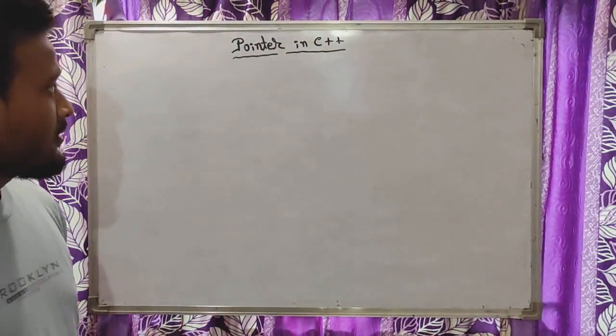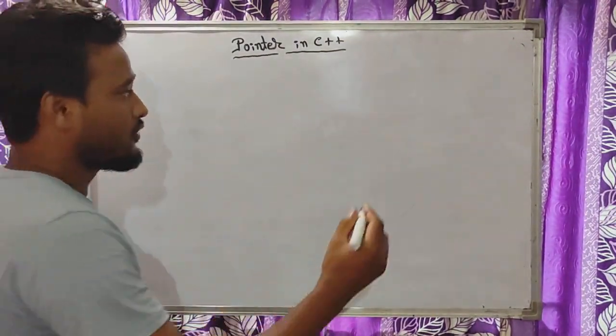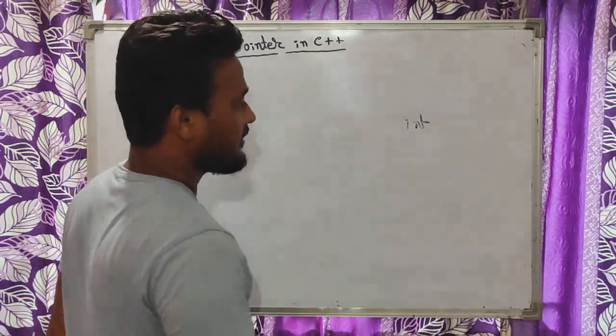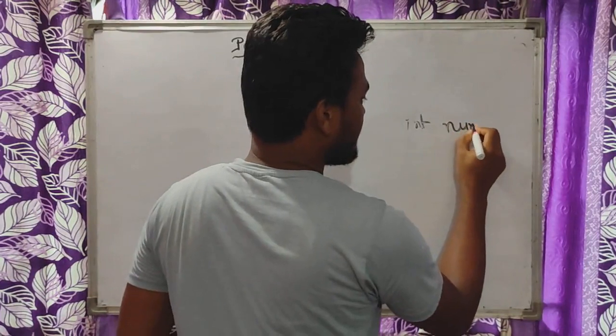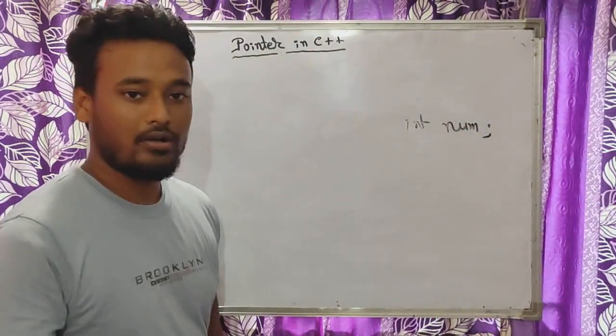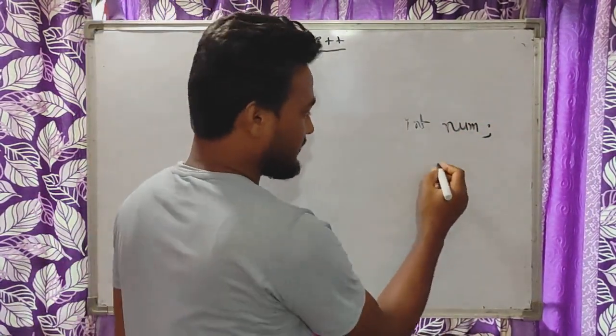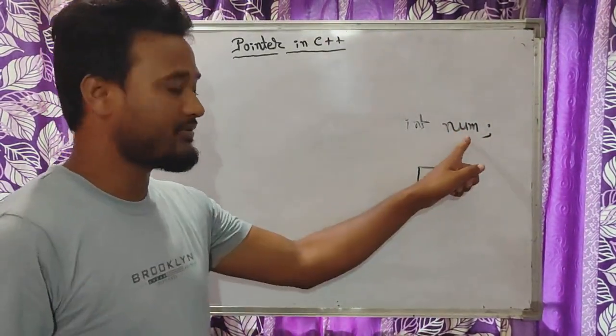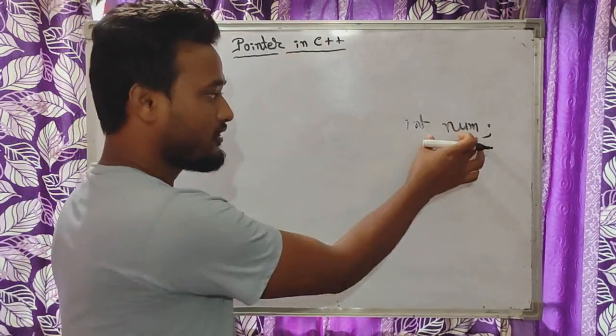When we declare a normal variable, say an integer number, a memory space is reserved for this variable when you execute this statement.